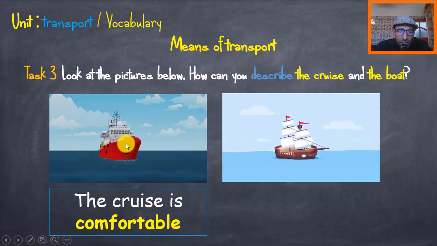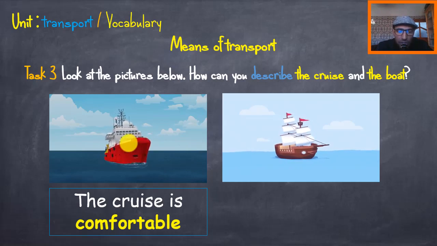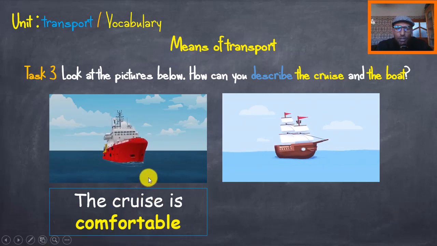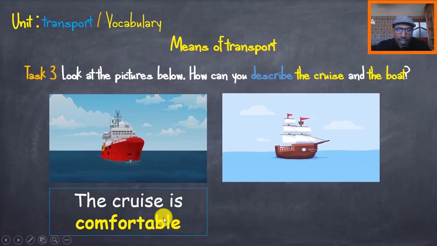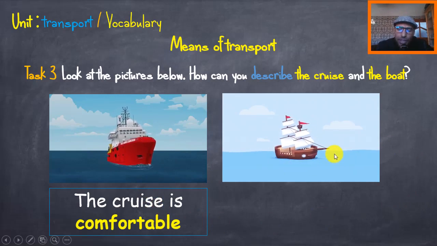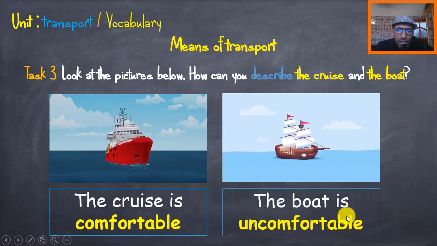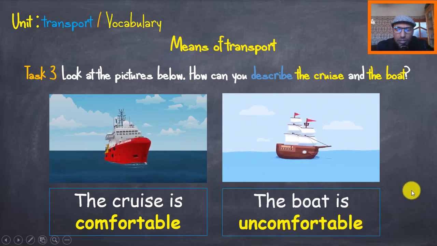A cruise contains restaurants, maybe a coffee shop, theater, parking, whatever you need is there in a cruise, okay? So it's comfortable. It moves so fast too, and so comfortably, with a lot of relaxation, okay? How about the boat? Yes, the boat is uncomfortable. Very good.